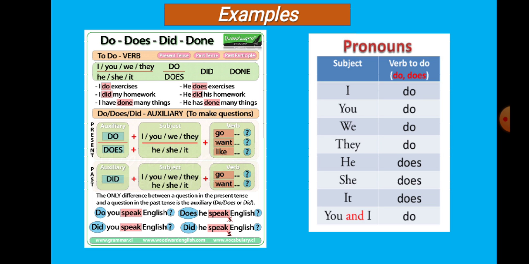You will see the examples very attentively. Then did: did I, you, we, they, he, she, it go, want. The verbs go and want are used here. You see all verbs have been written in base form. Now you see where you will use do and where you will use does.